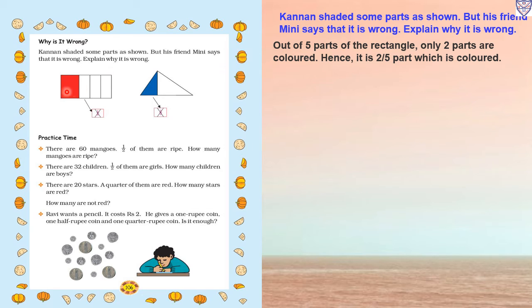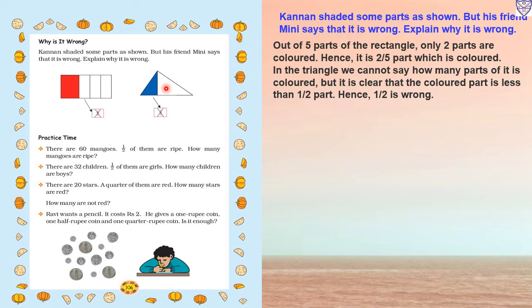So what is the correct fraction? Here 2 parts will come, so total 5 parts. How many parts are colored? 2. So 2/5 part is colored. So here 1/4 is wrong. Now next is the triangle. In the triangle, we cannot say how many parts of it are colored, but it is clear that the colored part is less than half. So it is less than half, we are able to see, and half is wrong.